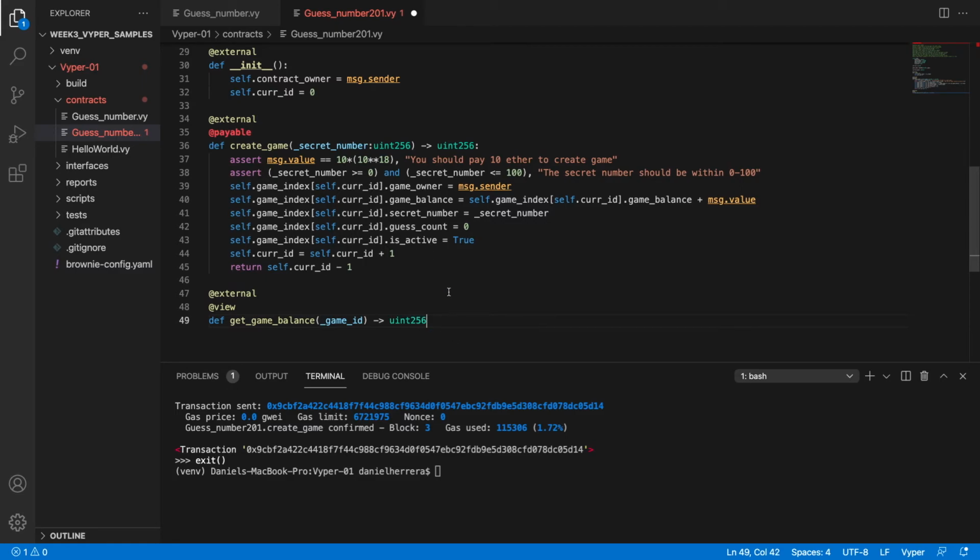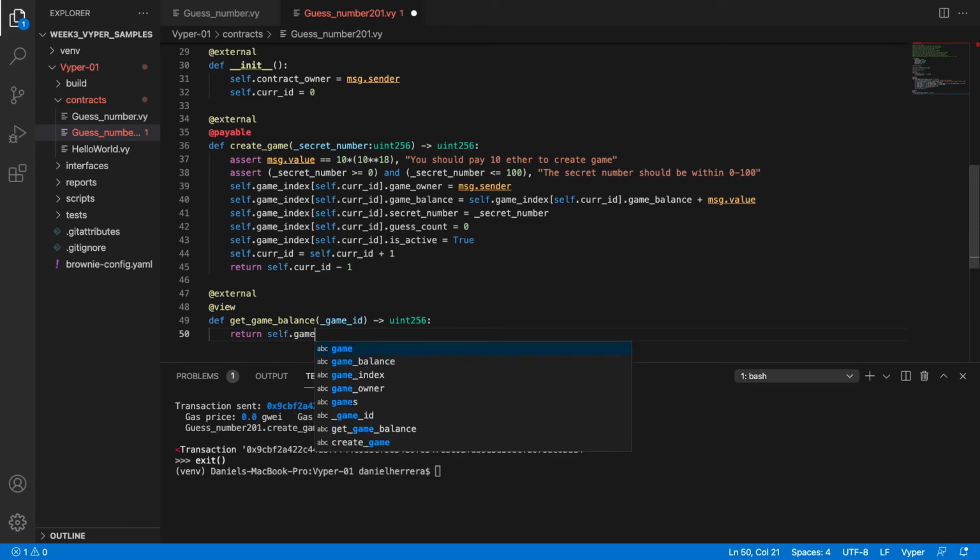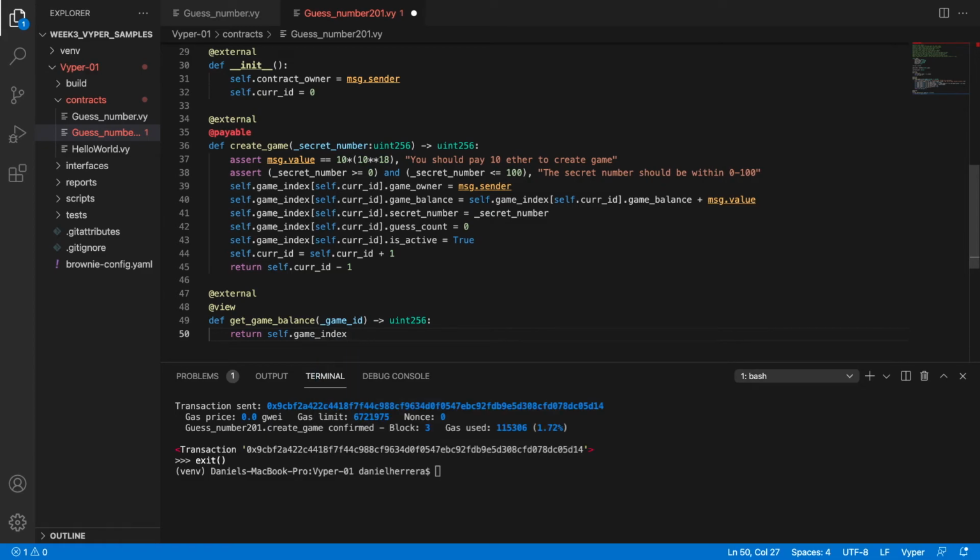Now we just need to return the value, so we're going to do return self game index game ID, which is what we are sending right now, and we are going to retrieve the game balance.